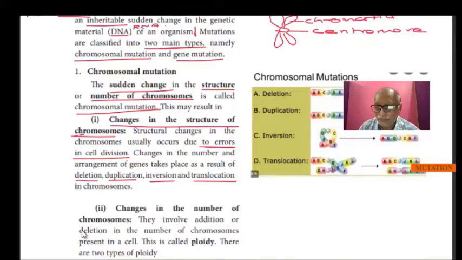See this diagram, deletion. Now, here the genes are arranged in an order, that is ABC in one chromatid, and in another chromatid it is DEF. Due to some errors, the B is not there.